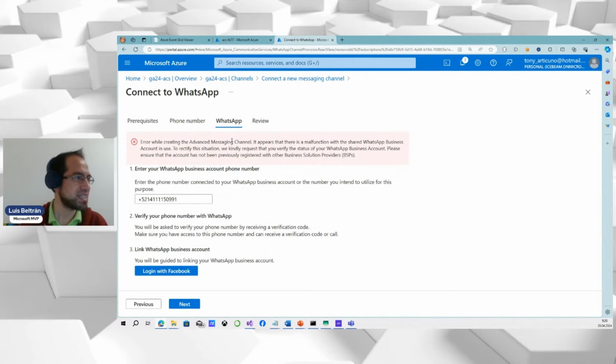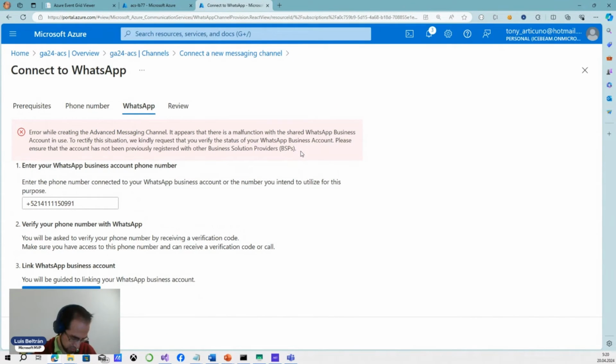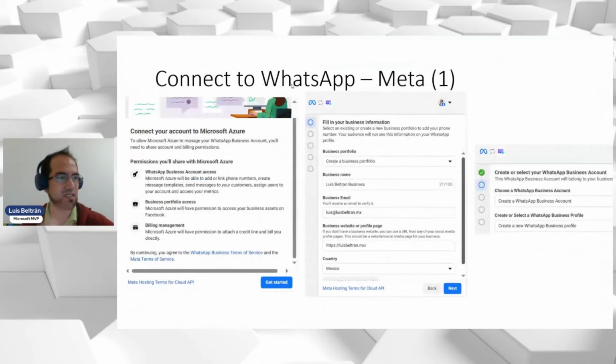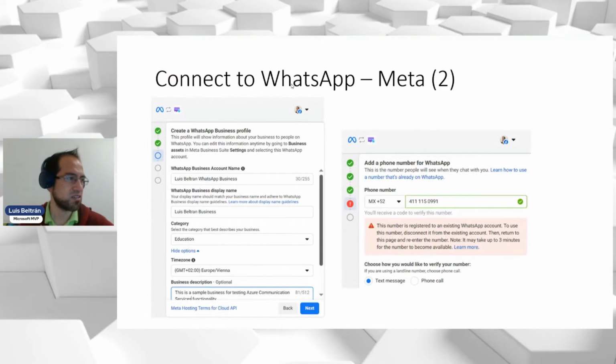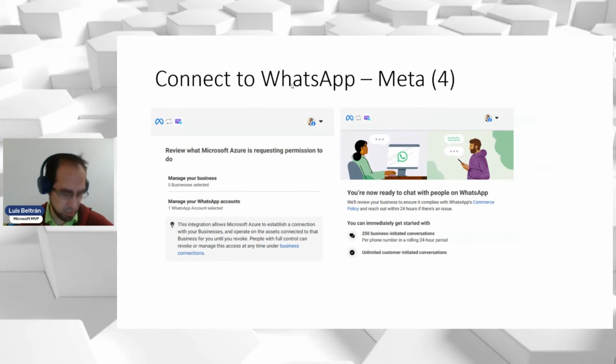Okay, now it says that, it's because I already have it connected to another account, right? So no problem. I will just show you what the other steps are. Just give me a second, please. Essentially that, right? Because as I said, I already connected it, so I cannot proceed. So I will go to the ACS that I created before. Eventually, you will be able to continue, right?